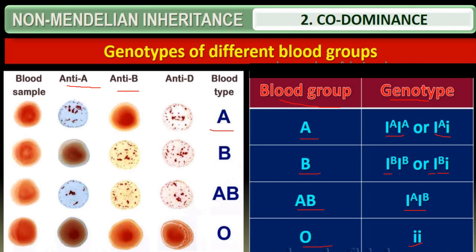Since they are equally dominant, they are called codominant. According to this ABO blood group, we have six different genotypic combinations for human blood types and four different types of phenotypes. This side, the blood groups are the phenotypes, and this side, genotypes mean the genetic constitution of the blood group.